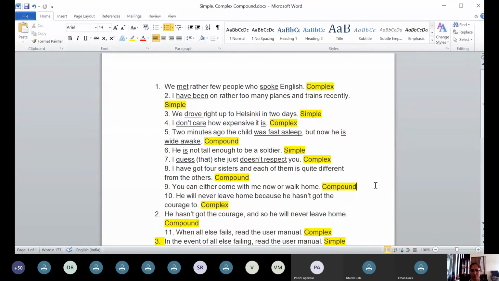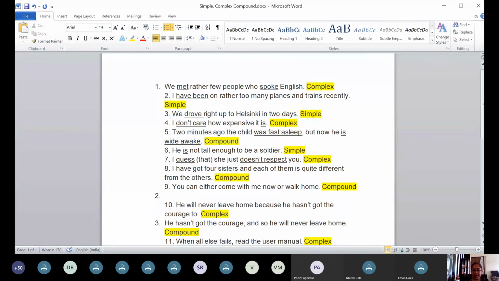You can either come with me now or walk home. Can you try to convert it into another type of sentence? Either or. It is a compound sentence. Either you give me an answer for converting it into simple or try converting it into complex. Which can you try?